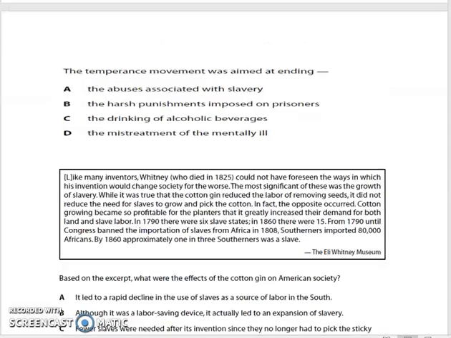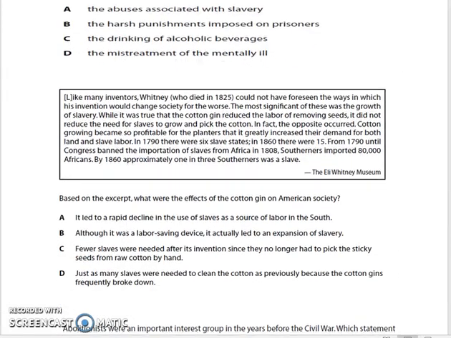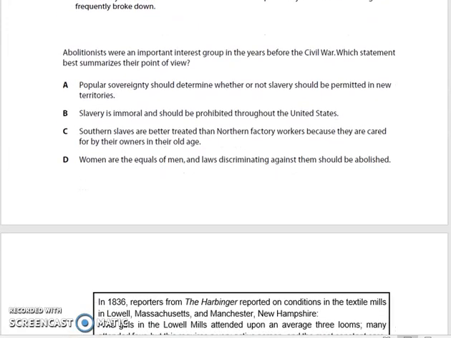Number 11. Abolitionists were an important interest group in the years before the Civil War. Which statement best summarizes their point of view? A. Popular sovereignty should determine whether or not slavery should be permitted in new territories. B. Slavery is immoral and should be prohibited throughout the United States. C. The Southern slaves are better treated than Northern factory workers because they are cared for by their owners in their old age. D. Women are the equals of men, and laws discriminating against them should be abolished.